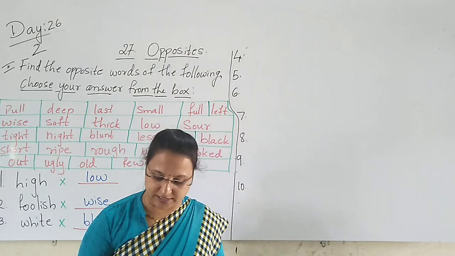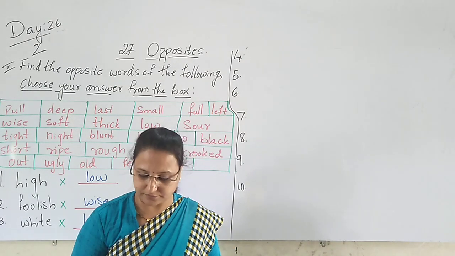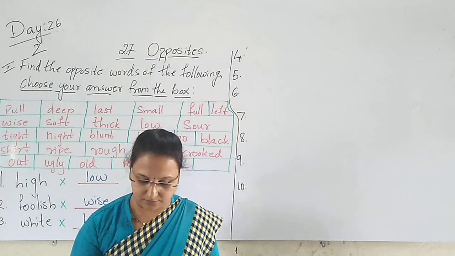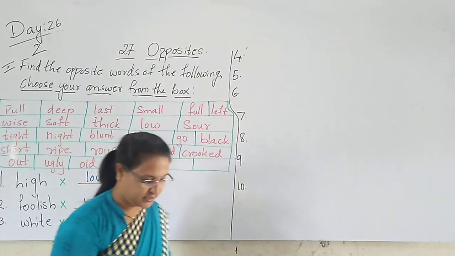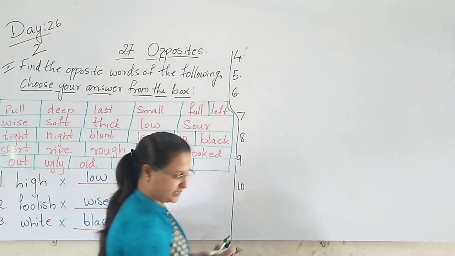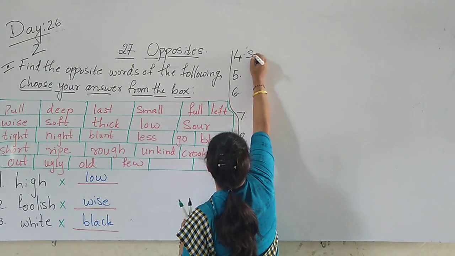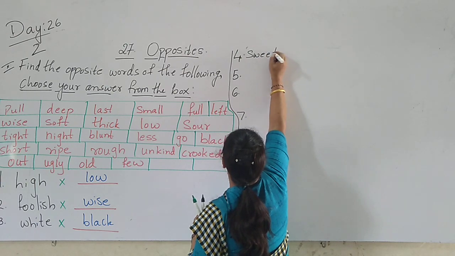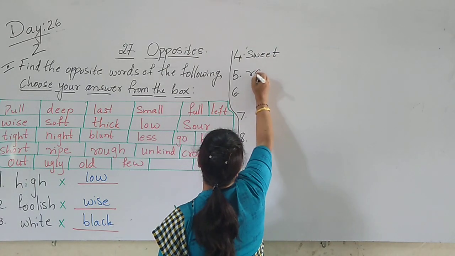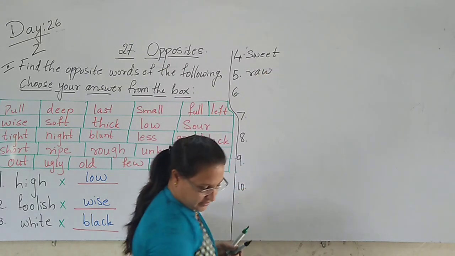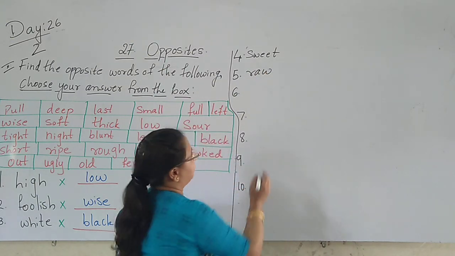Now next, fourth sentence here. Fourth sentence, that is sweet. Fifth one is raw. Sixth sentence, big.